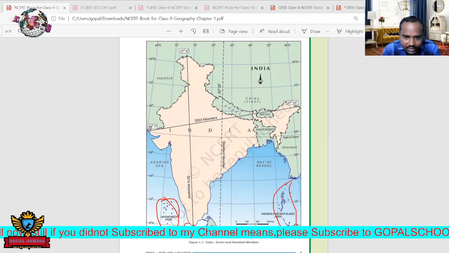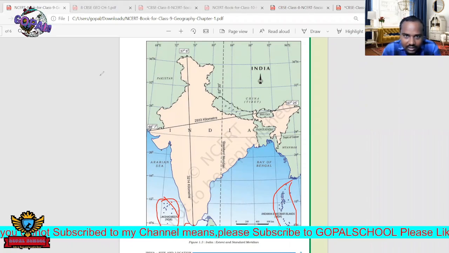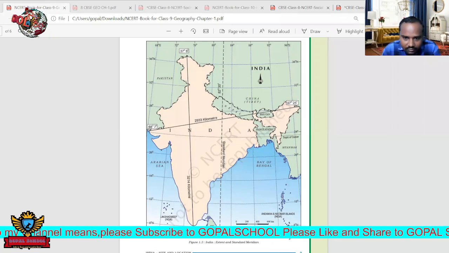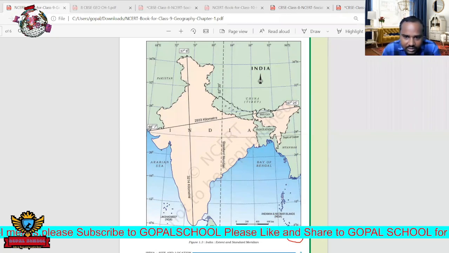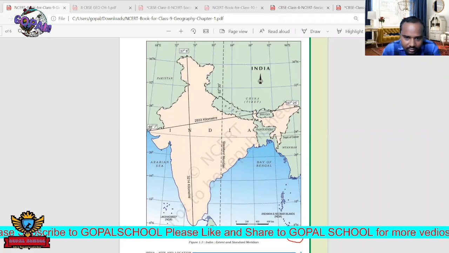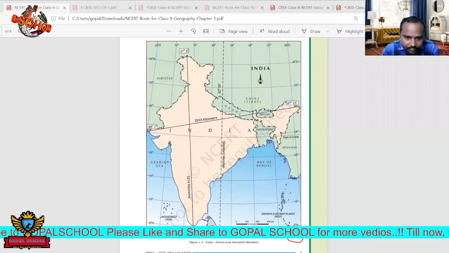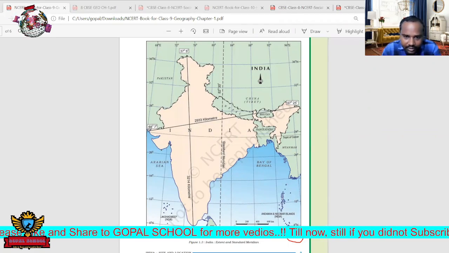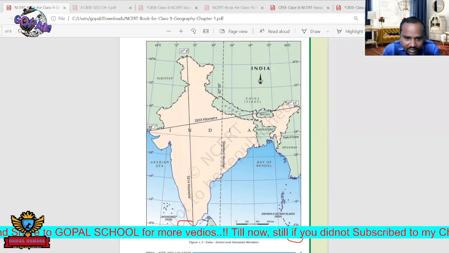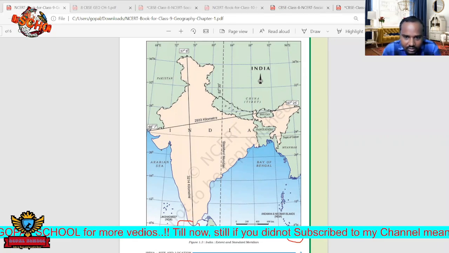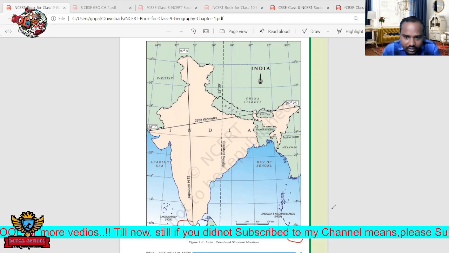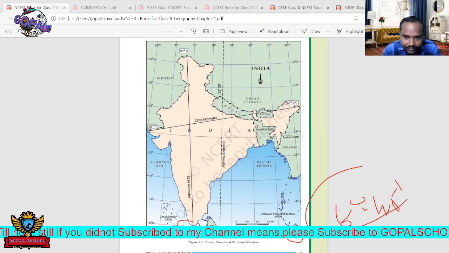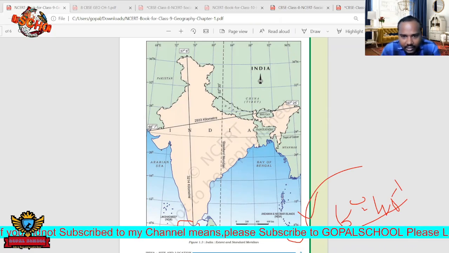That means this place. If you take this line here, what is that latitude? It is about 6 degrees 45 minutes. So this is the starting line for India, and the line comes like this. This is actually the starting point for India, but here the Indian mainland is starting. Its latitude is 6 degrees 45 minutes.